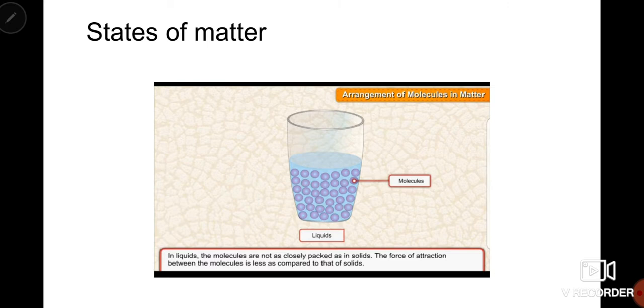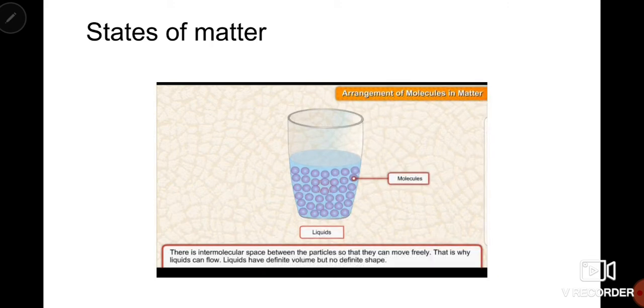For example, I have a glass of water. When the water is in the glass, then it is in the shape of the glass. When I pour it into some bowl, then it will take the shape of the bowl.